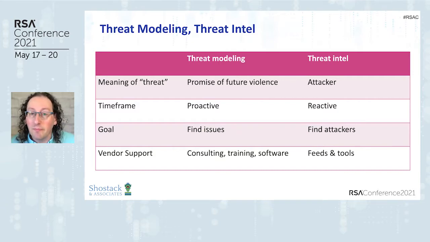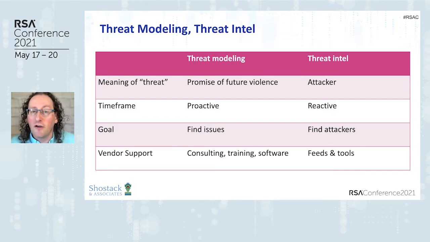First, what do we mean by threat? In threat modeling, it's the promise of future violence. He said he would beat me up if I didn't give him my lunch money. There's a problem that the API could be overwhelmed by a brute force attack. These are promises of future violence. That's the meaning of threat in threat modeling. In threat intelligence, we're talking about attackers or attacker groups.